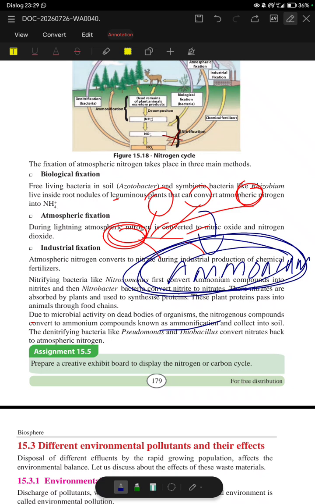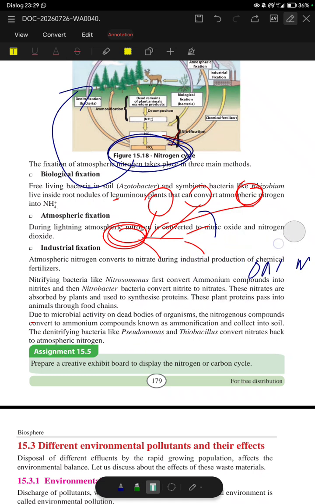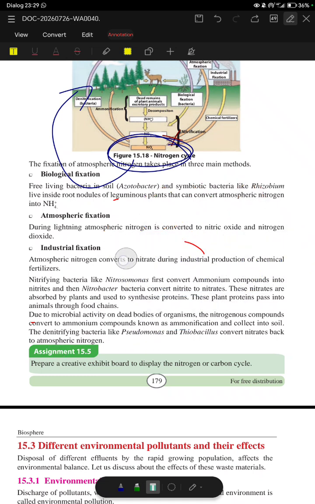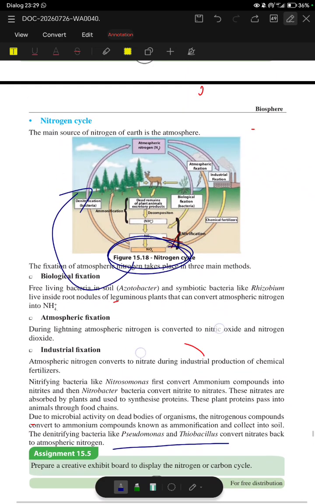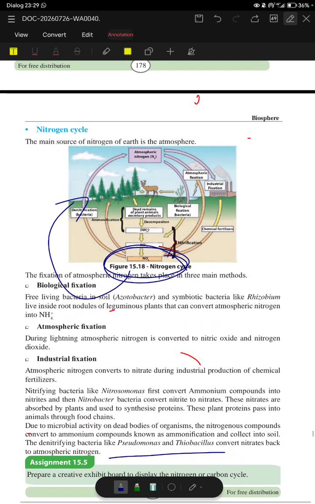Okay, denitrification means we are converting this nitrate again to nitrogen, and that denitrification is done by bacteria like Pseudomonas and Thiobacillus. So you should study this nitrogen cycle. Hope you understood. You can draw this diagram and mark everything, and then you can do the questions that are present in the past papers.